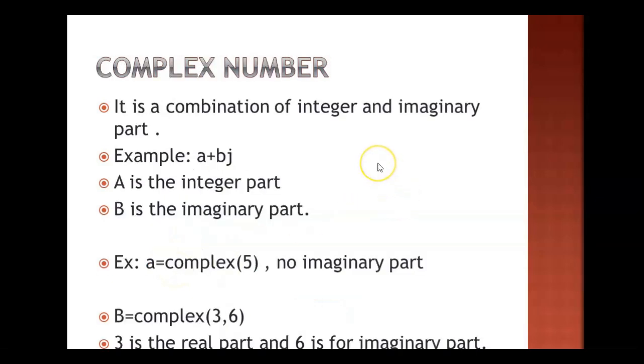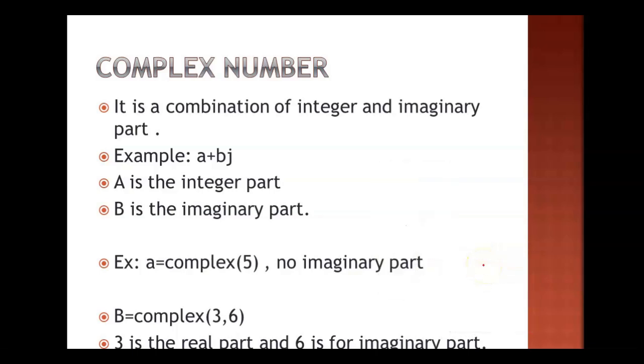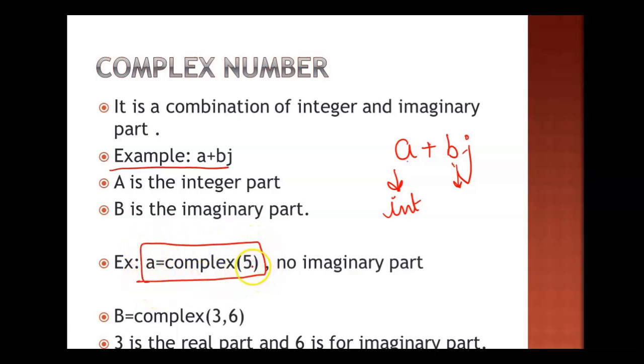Now the complex number, in which you have two parts, one is the integer part and another one is the imaginary part. So it is a combination of the real and imaginary part. You can see the example is a plus b j. So a is the real part and b is the imaginary part. Now suppose I have written a is equal to complex 5. In that case, if only one parameter is there in the parenthesis, this will be considered as the real part, and we will consider there is no imaginary part.